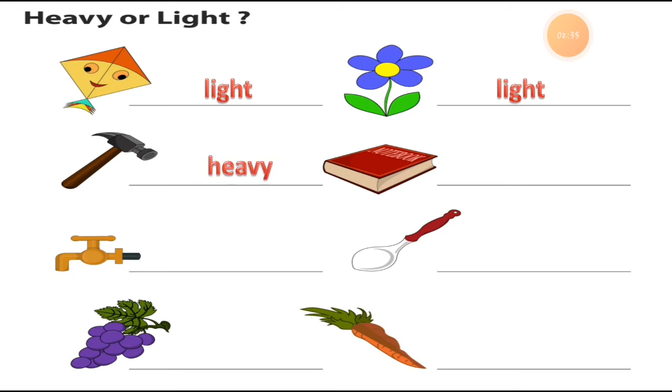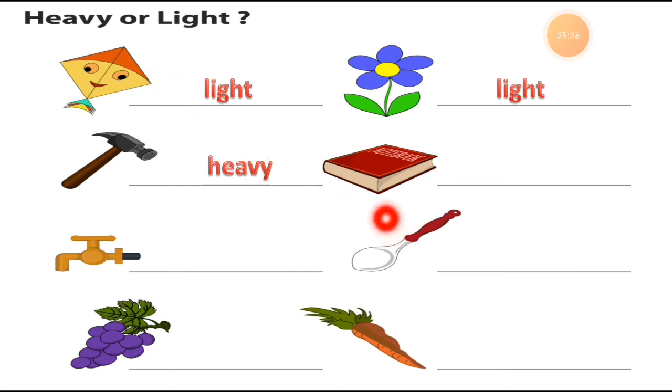That is not as light as the flowers and kites. So compared to these other things, hammer is a heavy thing. That's why I am writing here heavy. You also have to write down the spellings of these things and write down light or heavy. No need to draw these types of pictures. If you are able to draw, then okay, you can. But if you are not able to draw, just write down the names.